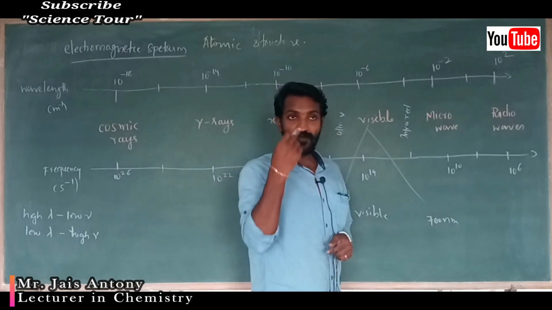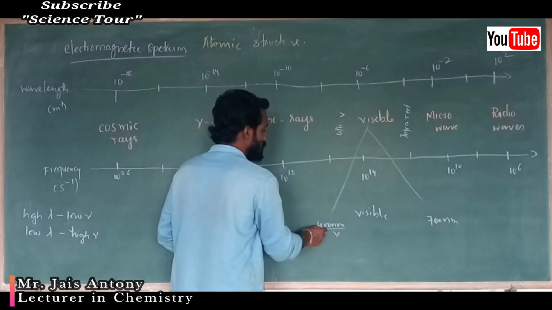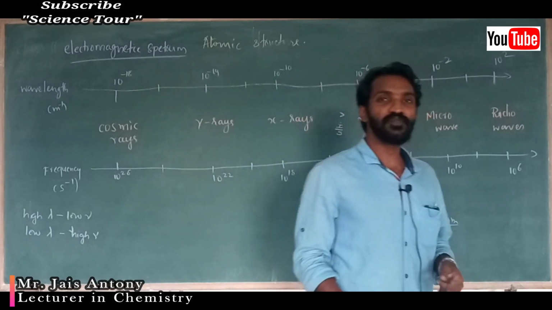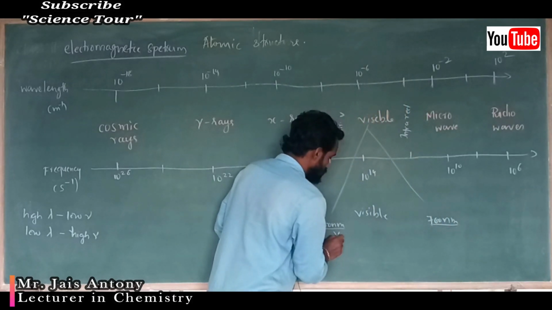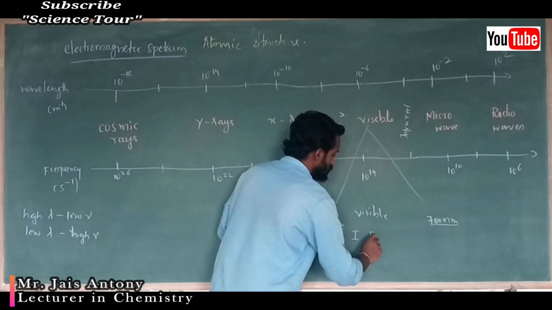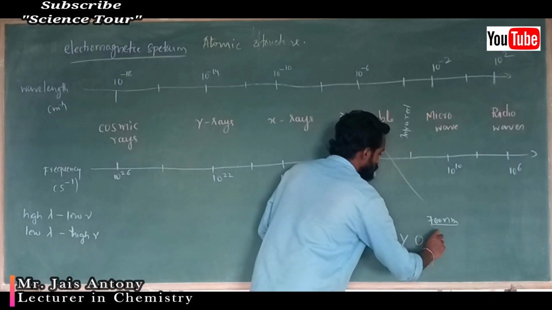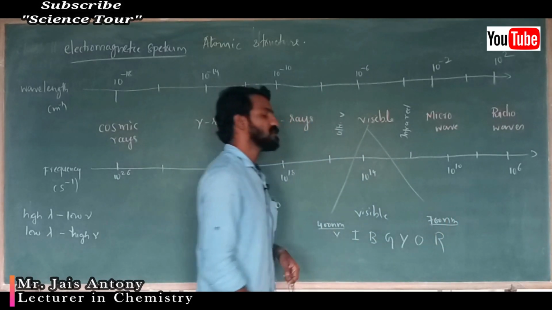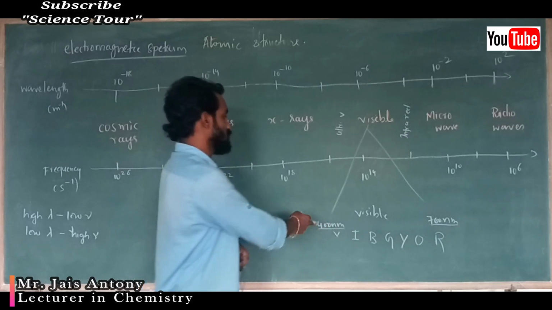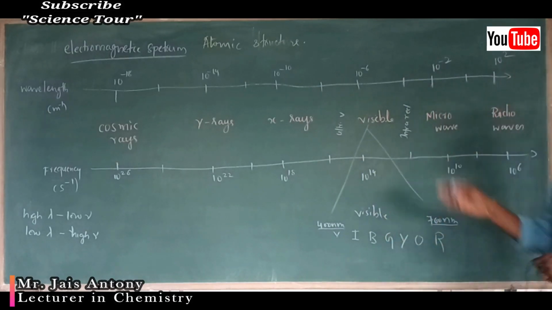Visible means what we can see. Visible wavelength starts from 400 nanometer to 700 nanometer. Which are the visible colors? VIBGYOR. Lowest wavelength is violet. Next indigo. Next blue. Next green. Next yellow. Next orange. Next red. Highest wavelength is red, 700 nanometer. Lowest frequency is red. Highest frequency is violet. Understood? This is called electromagnetic spectrum.